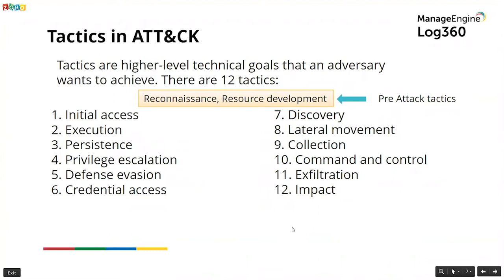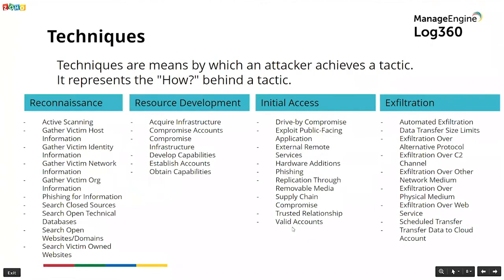We now need to talk about techniques. Techniques are the means by which an attacker achieves a tactic. So while a tactic is all about what they want to do, these are the technical goals, right? Techniques are about how they will actually do it. For example, reconnaissance. Reconnaissance is the larger tactic which could be achieved through 10 different techniques that you see here. These techniques are right here for you. Just take a look at this.